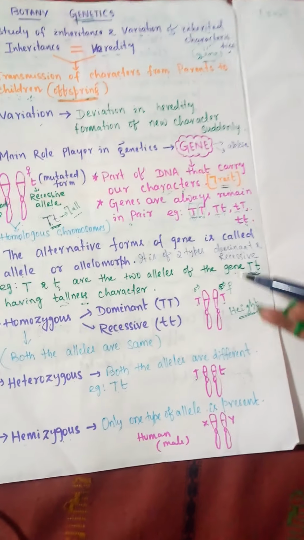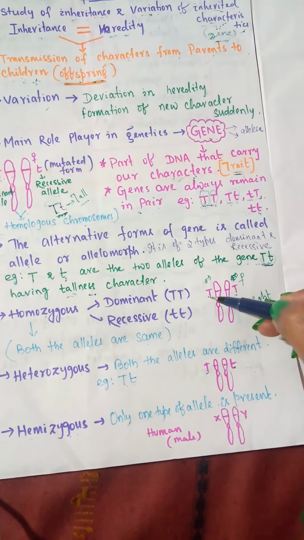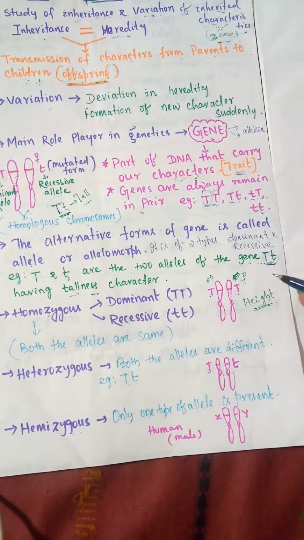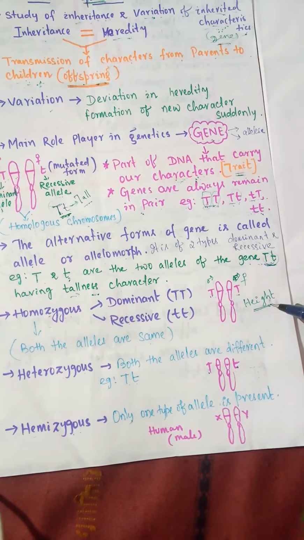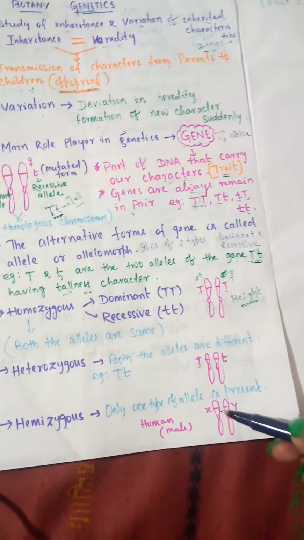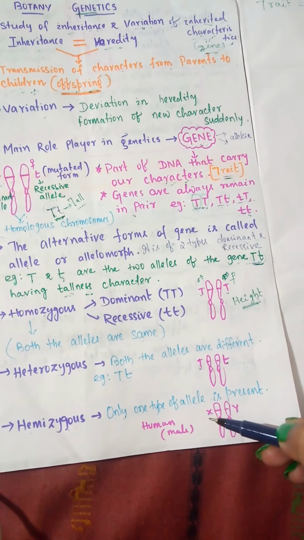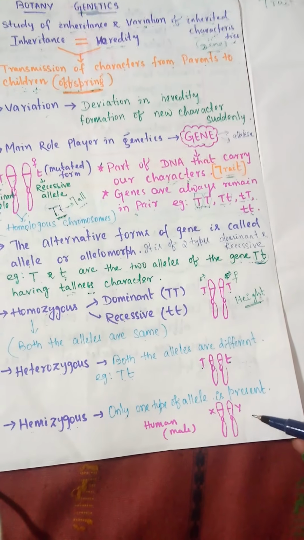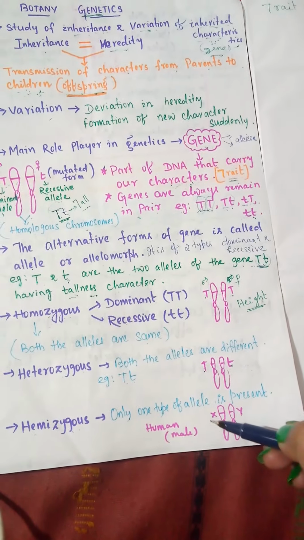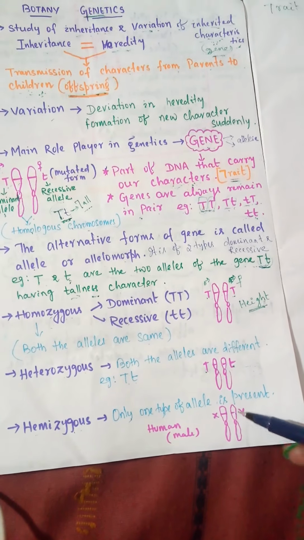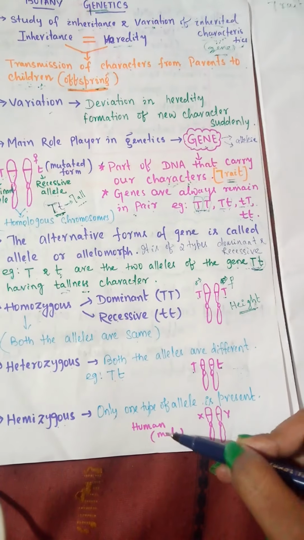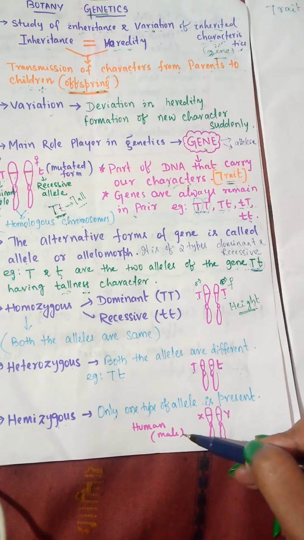Okay, so let us take an example. In the previous condition, capital T and capital T are the two alleles of the same gene, that is the height gene. But here one X allele comes from one gene, and one Y allele comes from another gene. Means here it is one allele of one gene, and another allele of another gene. Both combinedly form the human male condition. Okay.